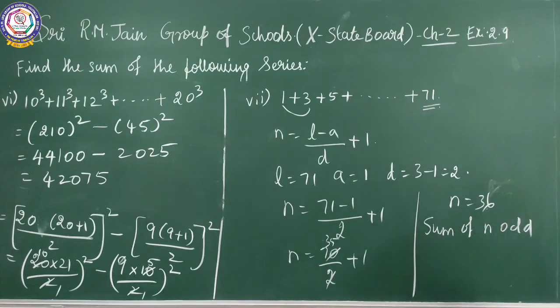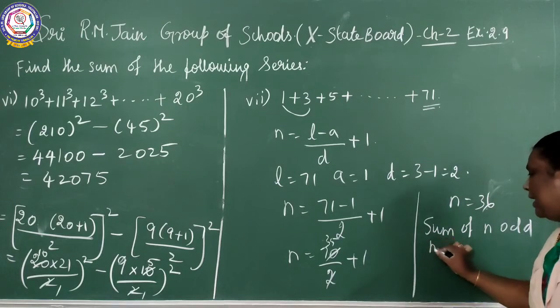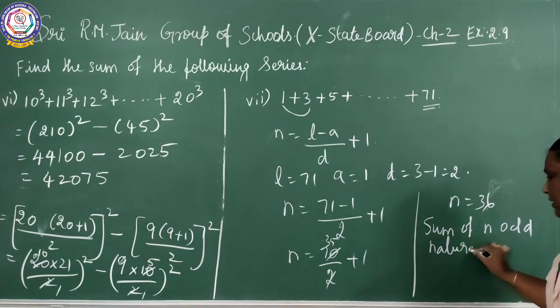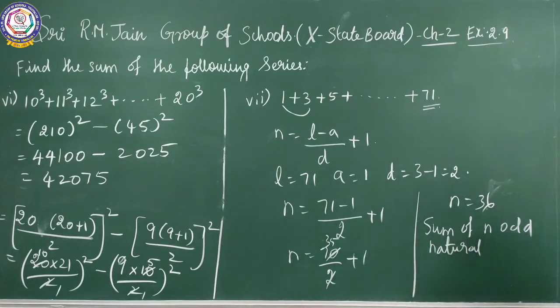So sum of n odd natural numbers, what is the formula for that? Sum of n odd natural numbers equal to n square. What is the value of n here? 36. It gives 36 the whole square. So 36 into 36, what is the value? 1296.